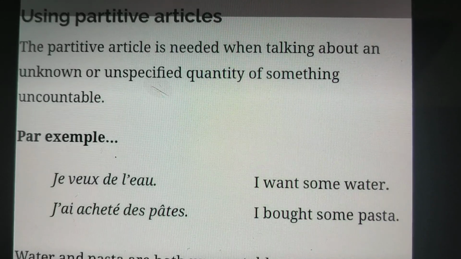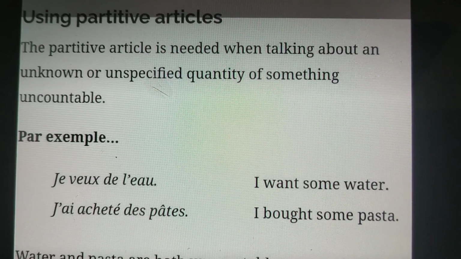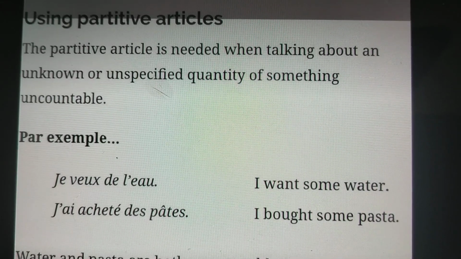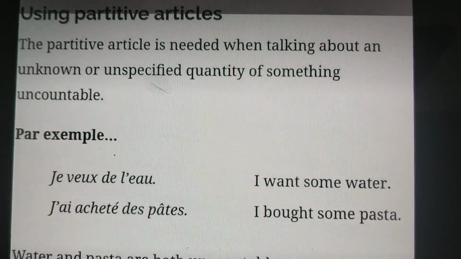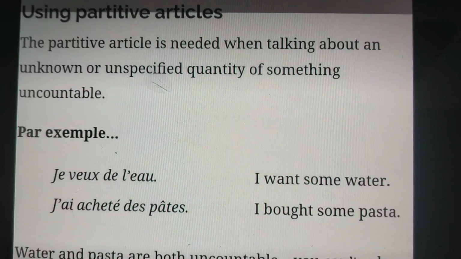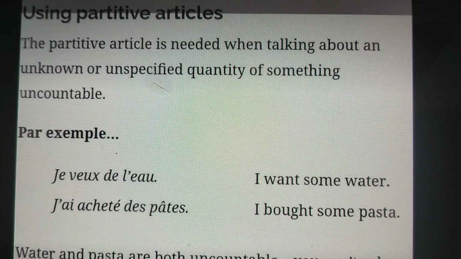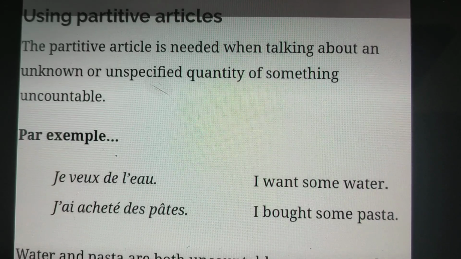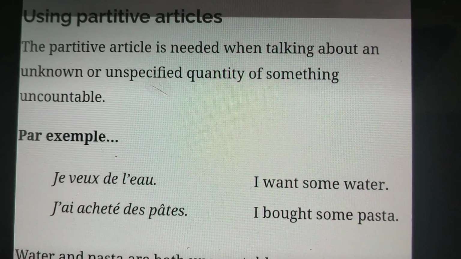Now, when to use partitive articles? The partitive article is needed when talking about an unknown or unspecified quantity of something uncountable. When we don't know the quantity of something, we use partitive articles. So, what do partitive articles basically denote? Some, in English. Here are the examples.